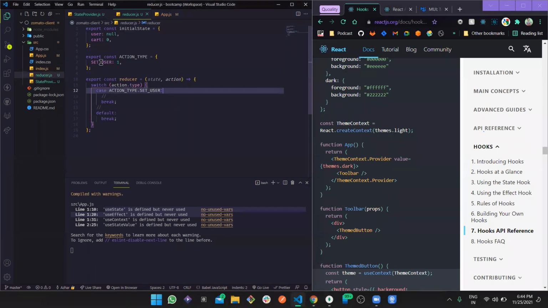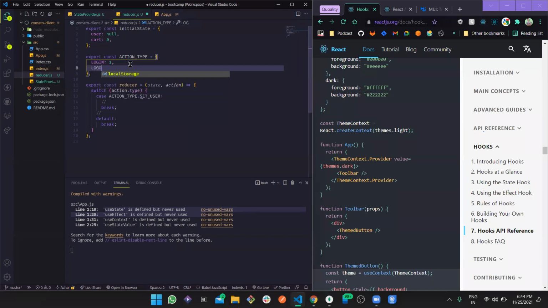Now we have set state, or we can also use an action, where we can type login and logout, which is going to be true. Now, if this helps, then save user. The way we are going to save this user is, okay, with this action we are also going to get a payload, right?